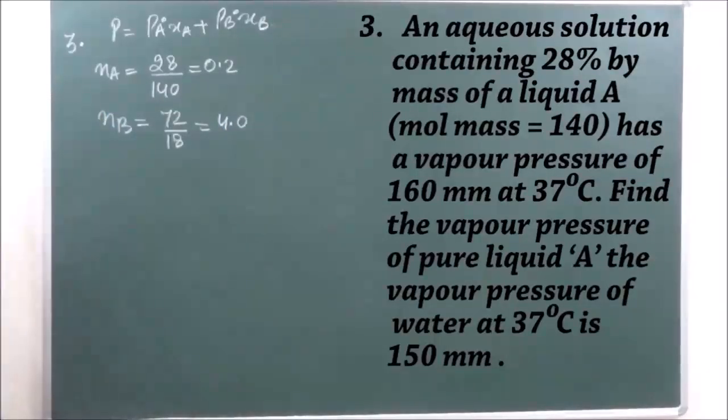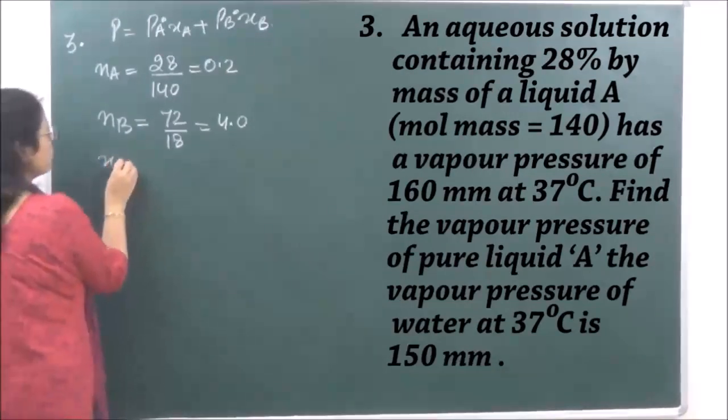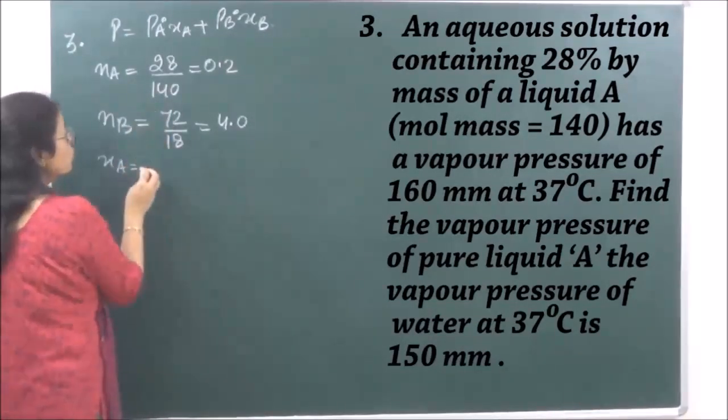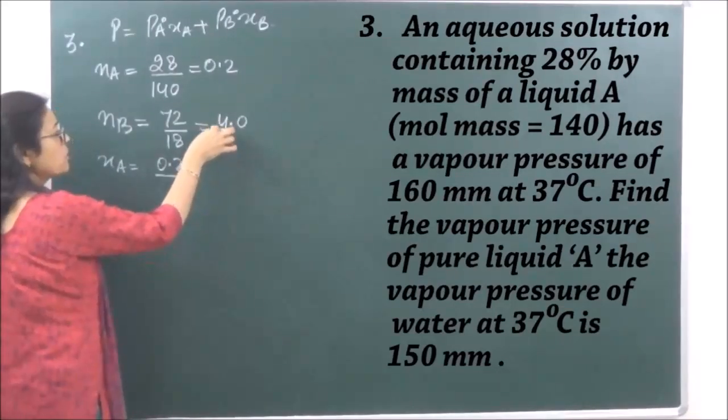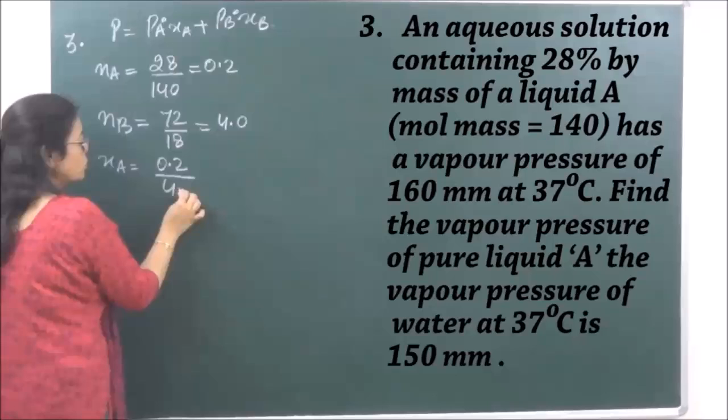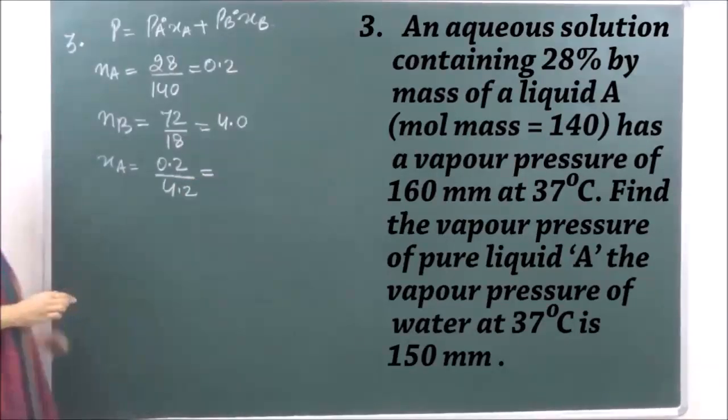Okay. Let's calculate the mole fraction of A. Number of moles of A, 0.2, upon total number of moles, which will be 4 plus 0.2, 4.2, right?